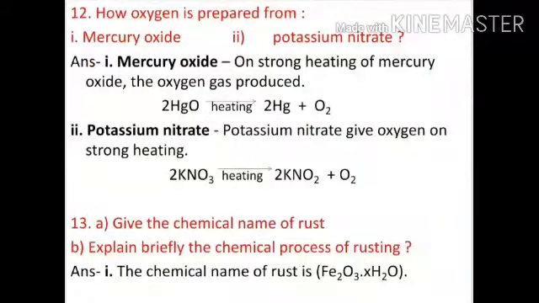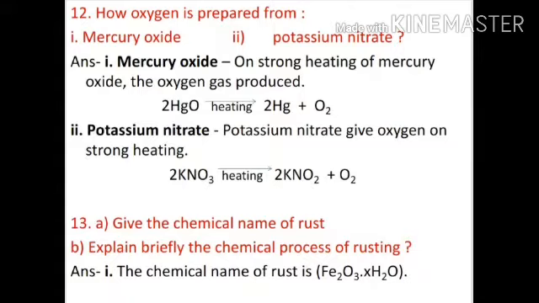Question number 12. How is oxygen prepared from mercuric oxide and potassium nitrate? First, mercuric oxide. On strong heating of mercuric oxide, oxygen gas is produced: 2HgO on heating gives 2Hg plus O2. Number 2, potassium nitrate. Potassium nitrate gives oxygen on strong heating: 2KNO3 on heating gives 2KNO2 plus O2.